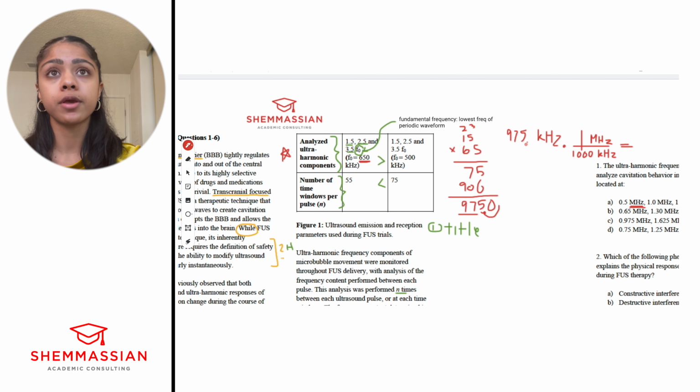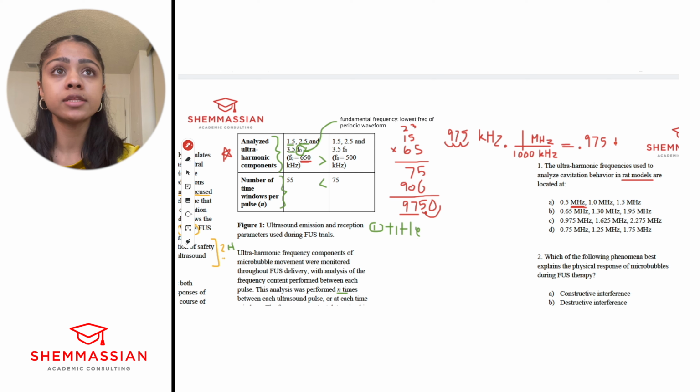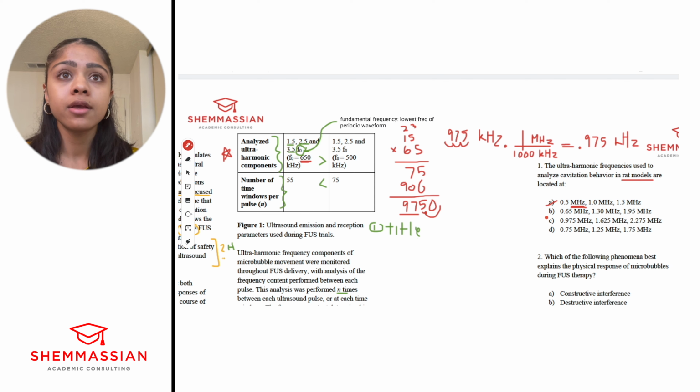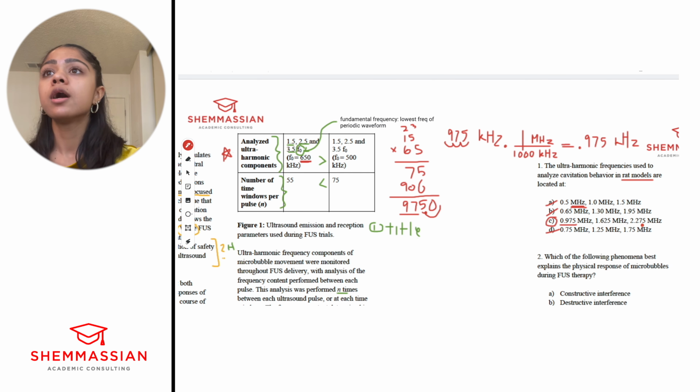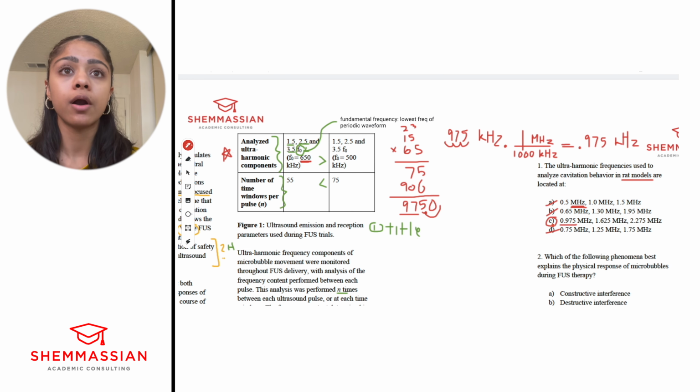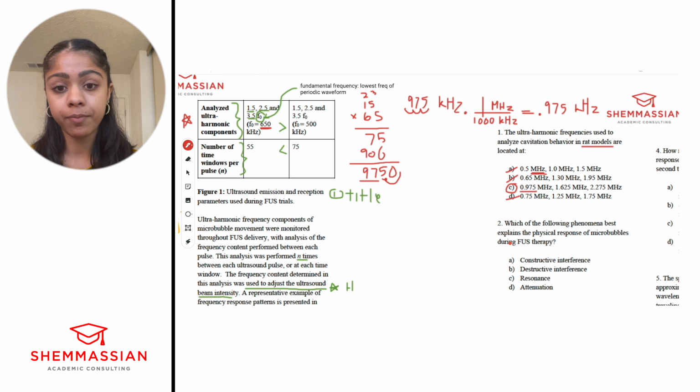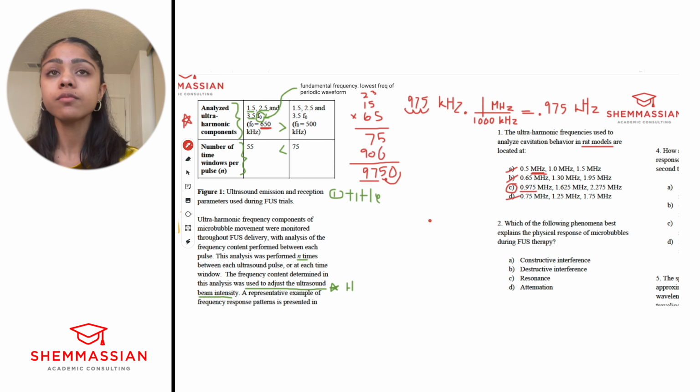And so we would move the decimal point another 3 places, and we would get to 0.975 kilohertz, right? And so let's see if we can eliminate anything with this. We can eliminate A, B. It looks like we see that here. We don't see that at D. So by just doing that math, make sure that you check your work. But it looks like we can eliminate all the answer choices except C. And the other answer choices look greater. And you can kind of see that it looks like it follows the trend, right? So 1, we get to C by process elimination and just doing simple math, making sure that we have the right units.